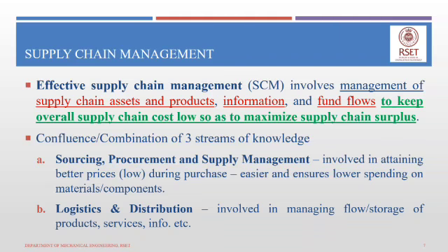In order for a supply chain to be successful, we have to maximize the supply chain surplus or profitability, and that can be done only by keeping the overall supply chain cost as low as possible. The best way of doing that is by effectively managing the supply chain assets, the product, and the information and fund flows in the entire supply chain network. So supply chain management involves management of these to keep the overall supply chain cost low so as to maximize supply chain surplus.